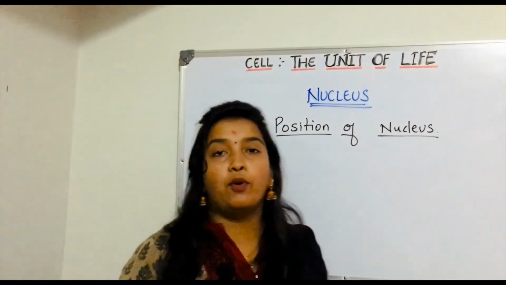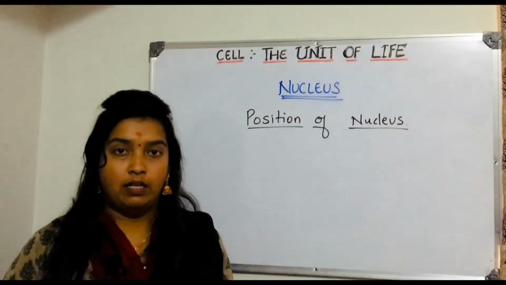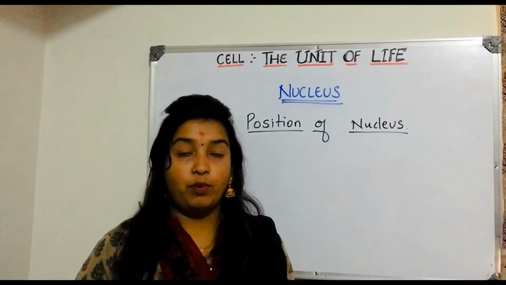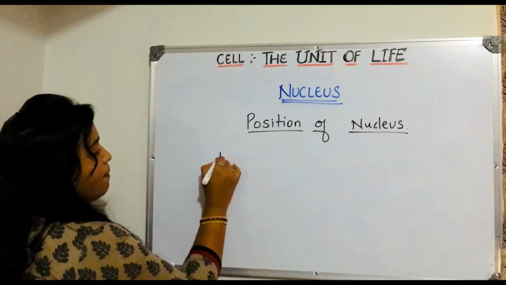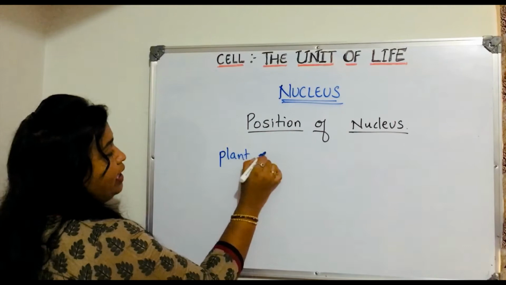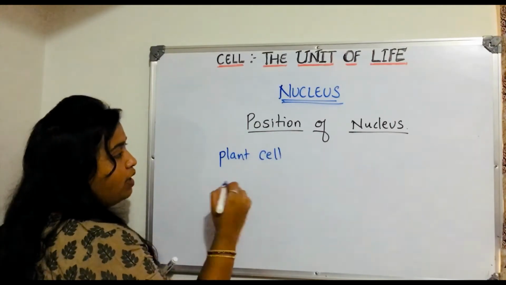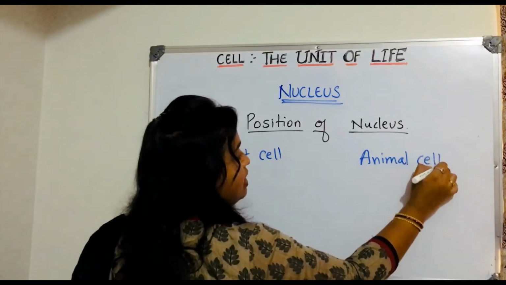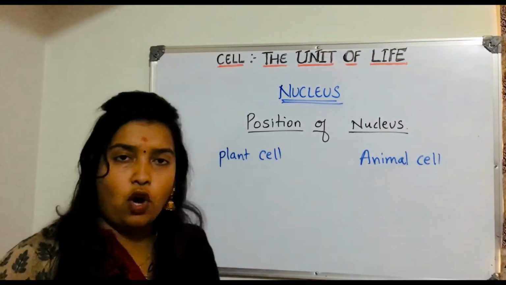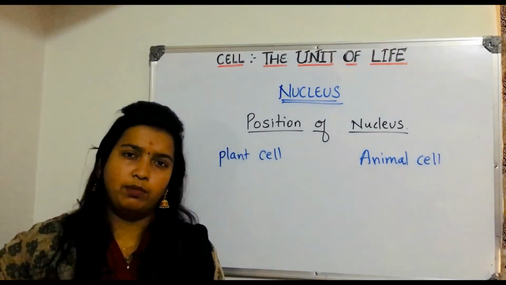The position of the nucleus, in case of plant cell and in case of animal cell. See, you might have observed the onion peel in the microscope.